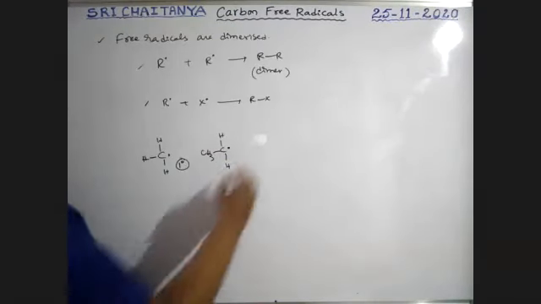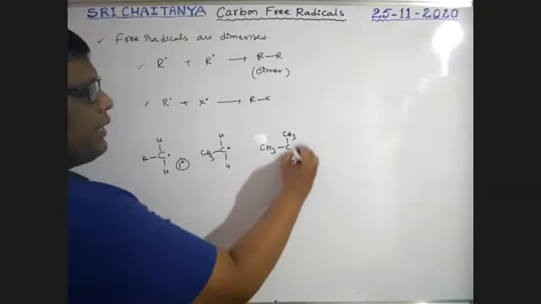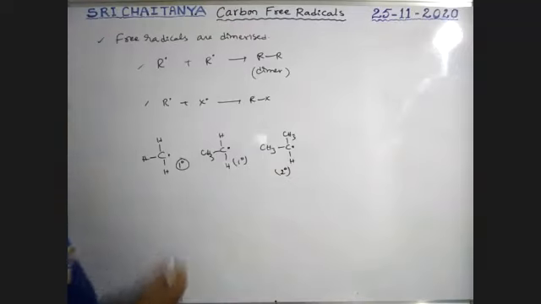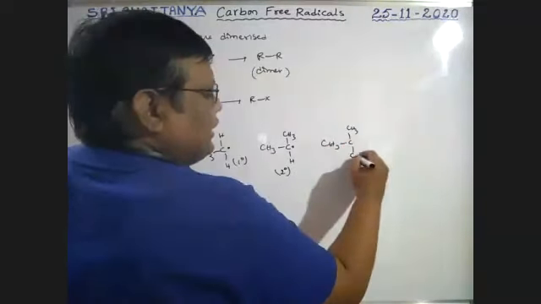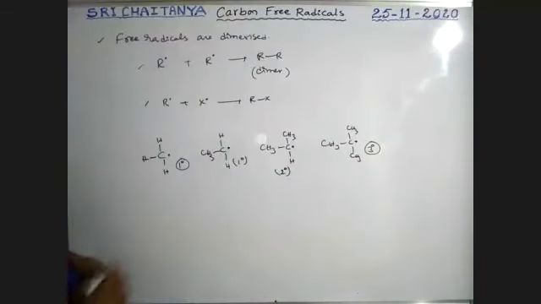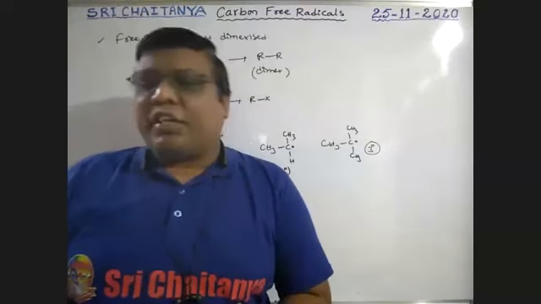Next, CH3 C CH3 with H is a secondary free radical. Next, CH3 C CH3 CH3 with an unpaired electron is a tertiary free radical. That means carbon free radicals are of three types: primary, secondary, and tertiary.